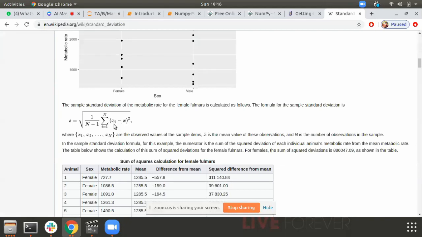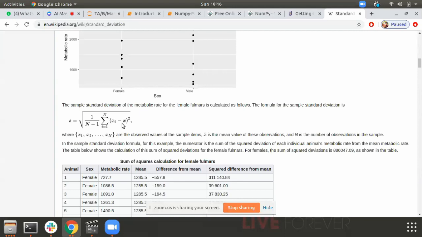It is the sum of the squares of the differences of each element from its mean. Sorry, my bad. Just try to understand the formula. This is my data, 2, 4, 6, for example. I'll calculate the mean of it, that is 4. Then I'll calculate the differences: 2 minus 4, 4 minus 4, 6 minus 4.